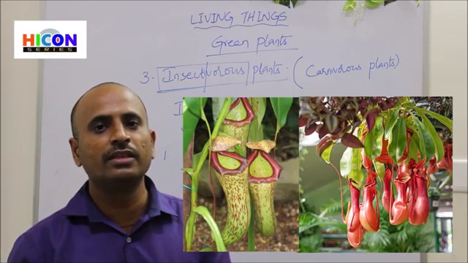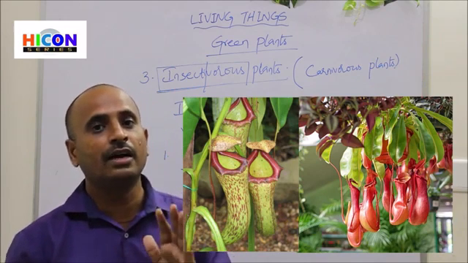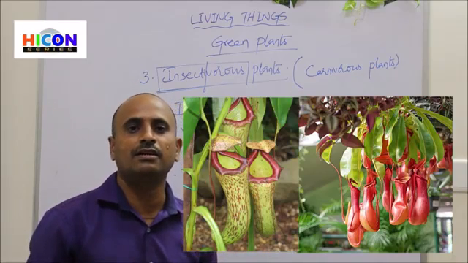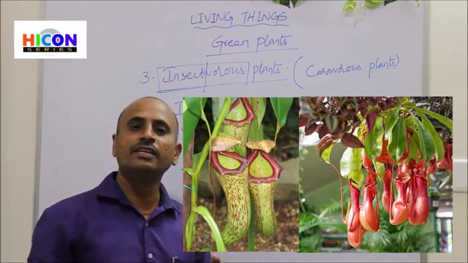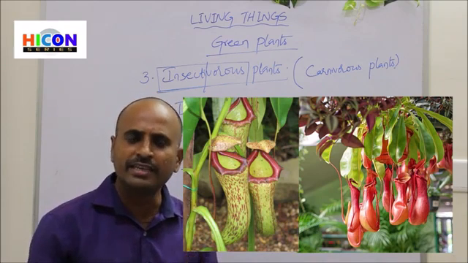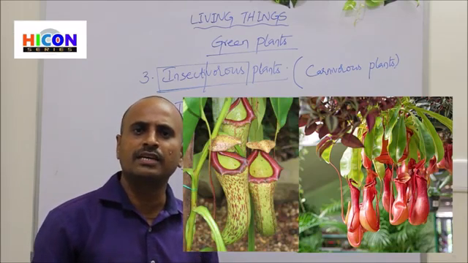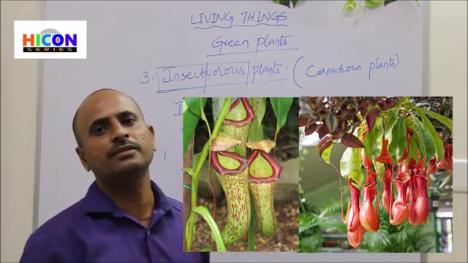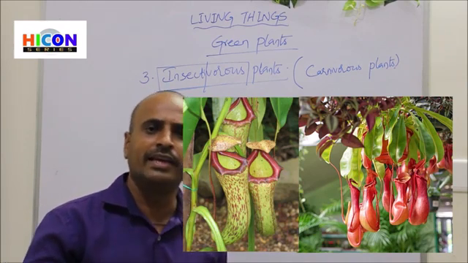If you observe carefully, there is a lid-like structure for the pitcher at the upper part. The sweet fluid is especially to attract the insects. By smelling this sweet syrup, the insects easily come to the pitcher and fall down into it, and then the pitcher is closed by the lid-like structure.